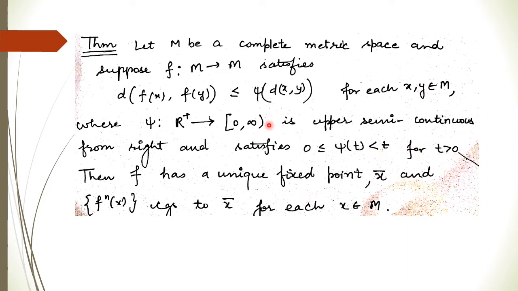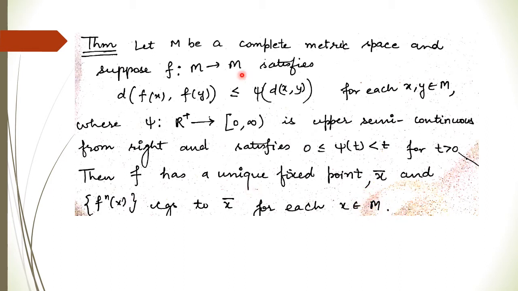Then the function f has a unique fixed point, say x bar, and the sequence f^n x converges to this fixed point for each x belonging to the set M.